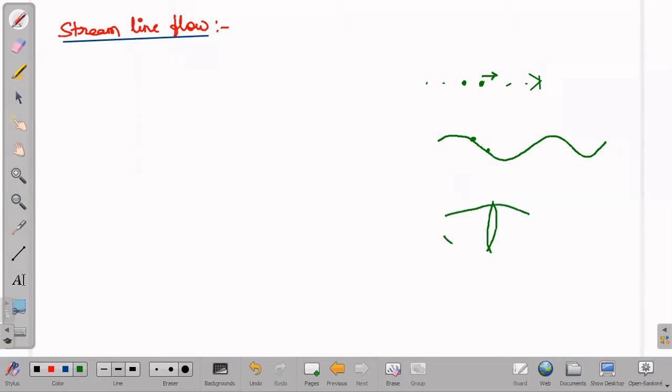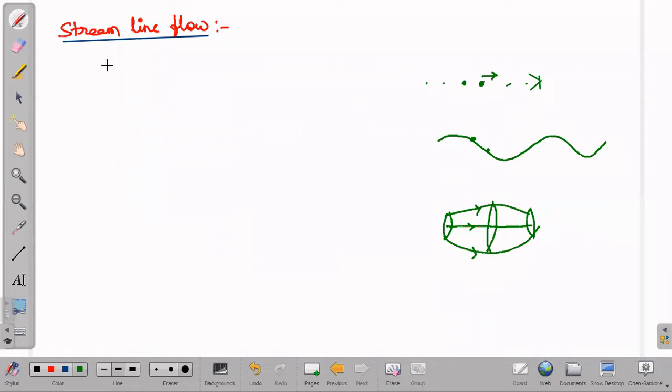With one more diagram also we can show all the particles moving. Overall, if we represent it this way, all the particles will be moving in steady flow. The total system we can represent this way also. Okay, that is about the streamline flow.